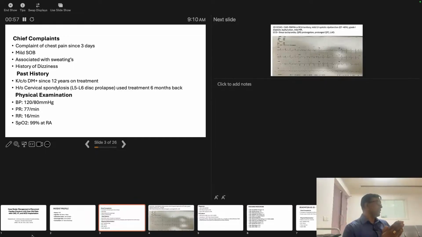Here we are having the choices. Either you give beta blocker, that is a class 2, or you can go for the class 3 drugs, in which there are two drugs. One is sotalol and second is amiodarone. So this patient has been given both the choices. Both the choices means beta blocker has already been given, and on top he has been given the amiodarone, and the patient was starting showing the VT.